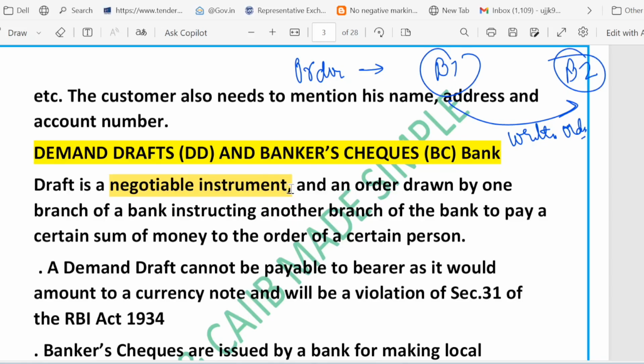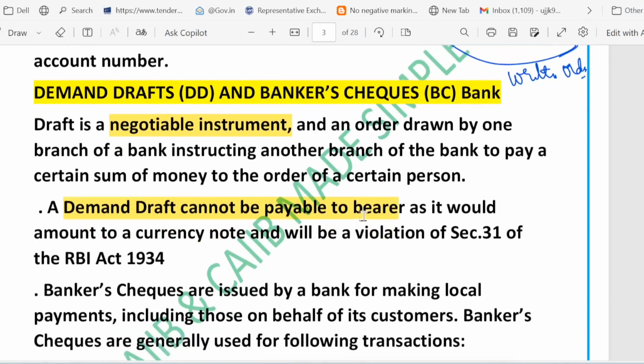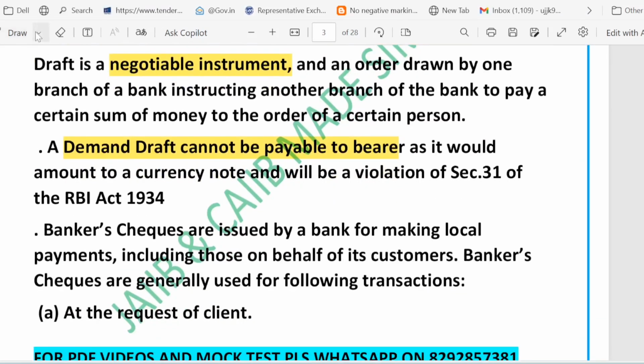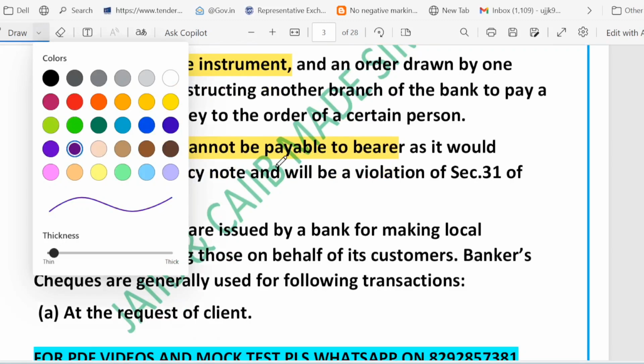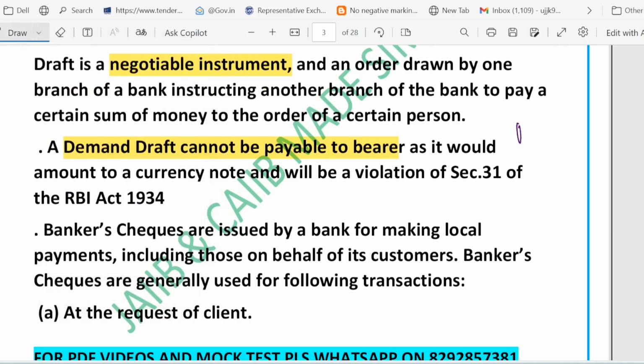But a DD cannot be payable to bearer. Very, very important: a demand draft cannot be payable to bearer. Why? Because if it were, it would act like cash, which is not allowed under Section 31 of the RBI Act 1934. So remember the key rule here: DD is not payable to bearer.